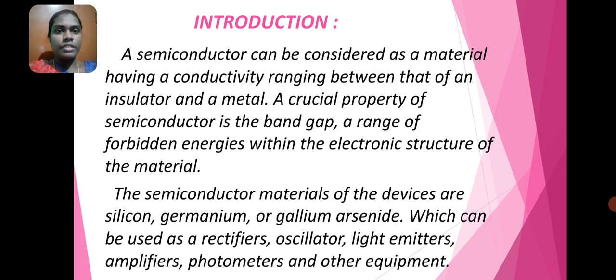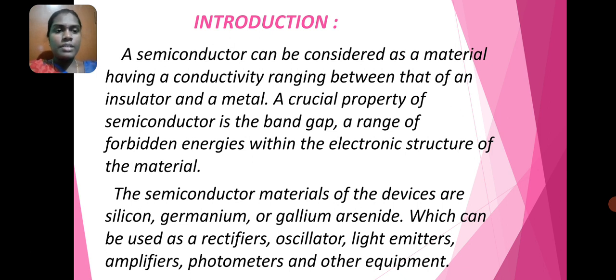First we see about introductions about semiconductor. A semiconductor can be considered as a material having a conductivity ranging between that of an insulator and a metal. A crucial property of semiconductor is the band gap, a range of forbidden energies within the electronic structure of the material.